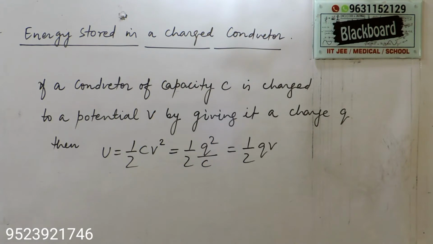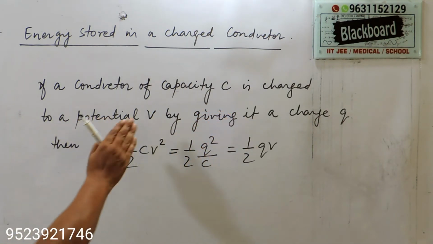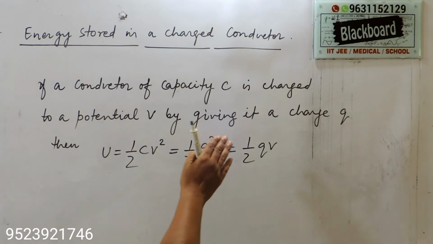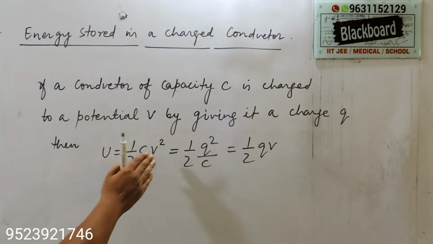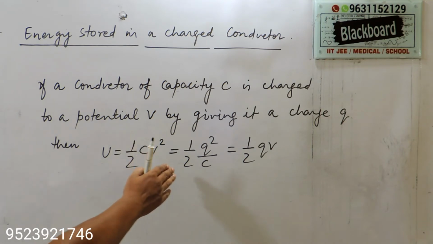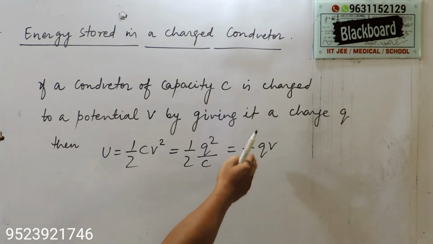That means if a conductor of capacity C is charged to a potential V by giving it a charge Q, then the potential energy U equals half CV square, or half Q square by C, or half QV.